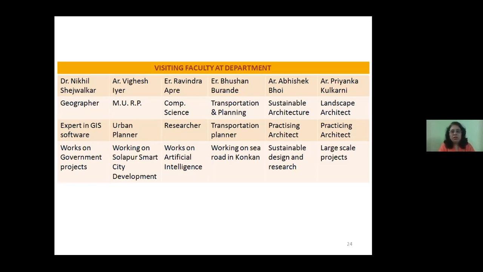Abhishek Boi is a sustainable architect, a practicing architect, who has a strong research background. Apart from that, Priyanka Kulkarni is a landscape architect working on large scale projects. Her participation in our academic field helps the students think about the overall development of each and every subject in our field, that is computer applications.